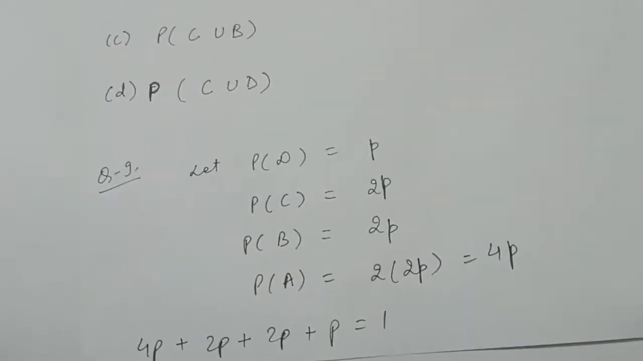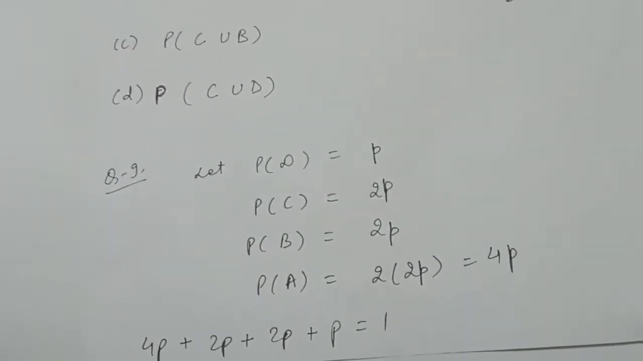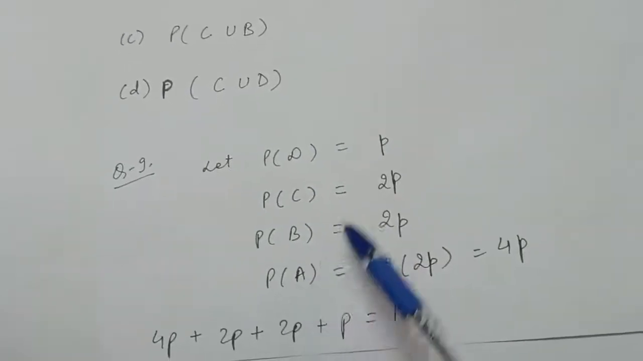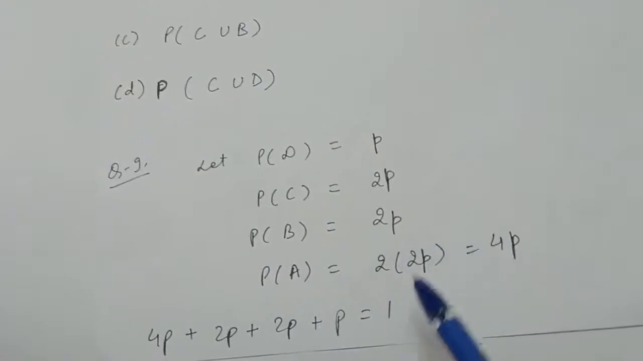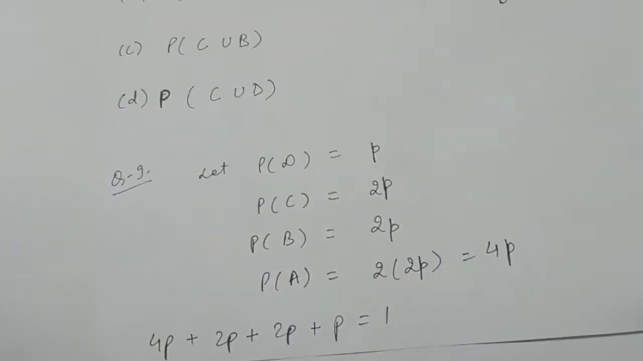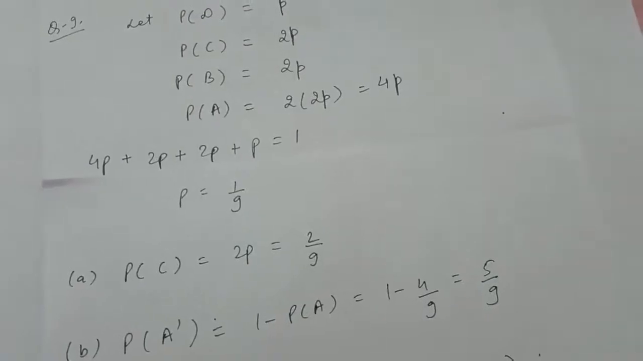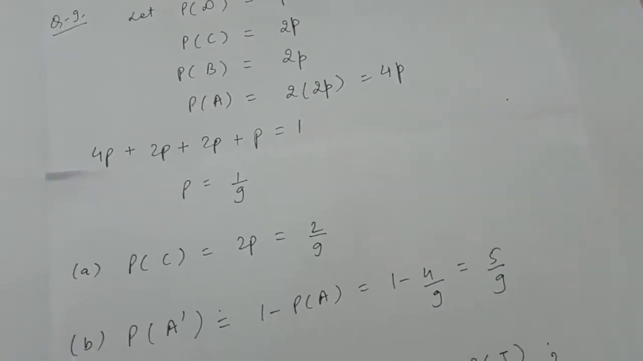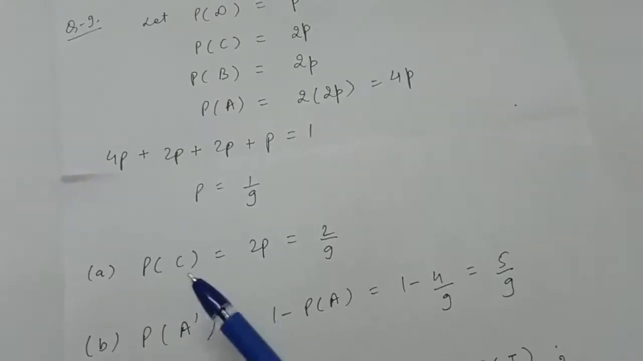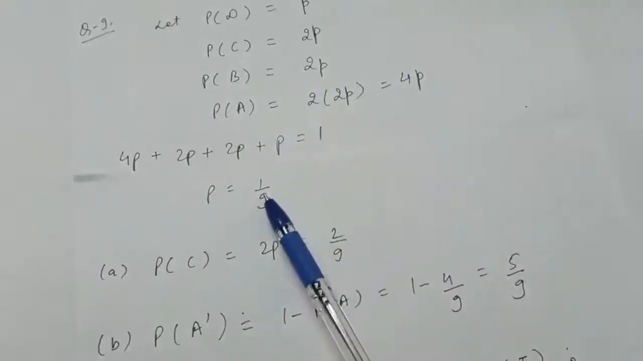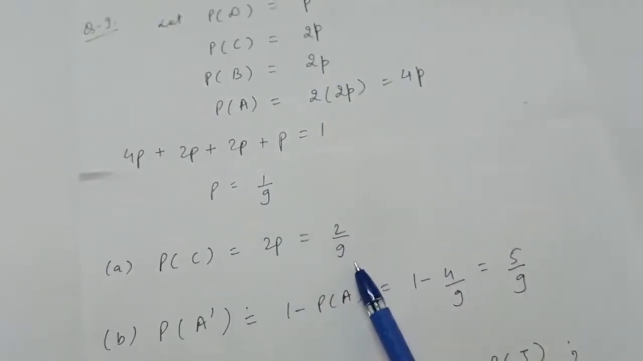Now any one of the persons will be selected, so our sample space basically includes all these persons. Therefore the addition of these probabilities will be equal to 1. Now you will get the value of P. So the value of P is 1 by 9. The first part asks the probability that C will be selected, that is probability of C, which is 2 into P, and P is 1 by 9. So the answer will be 2 by 9.